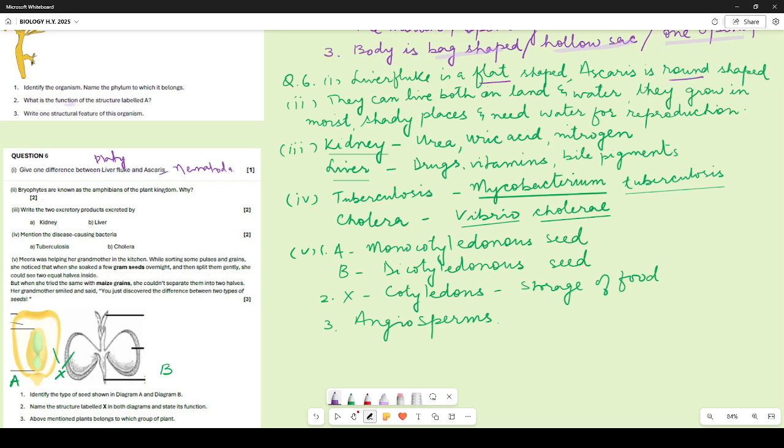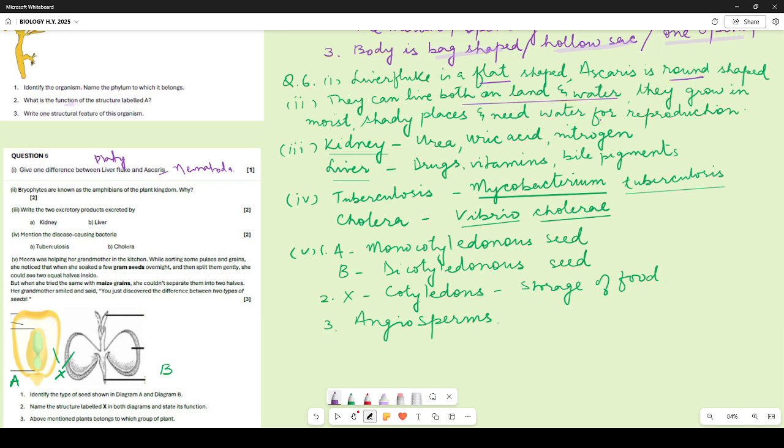Bryophytes are known as amphibians of the plant kingdom. Why? So yes, they can live both on land and water. That's why they are called amphibians. But because it is of 2 marks, you need to write they grow in moist, shady places and need water for reproduction. If you have written any of these 2 points, you will get 2 marks.